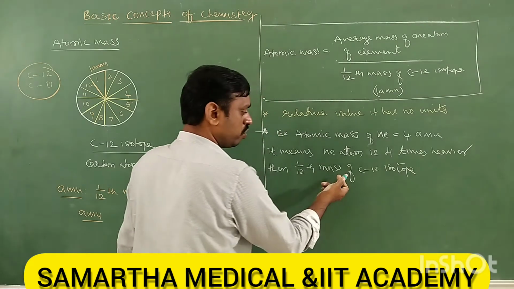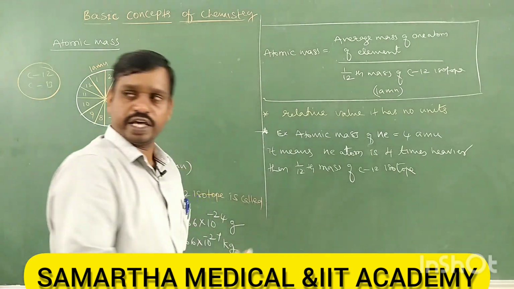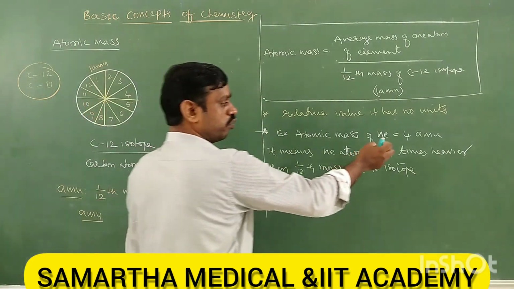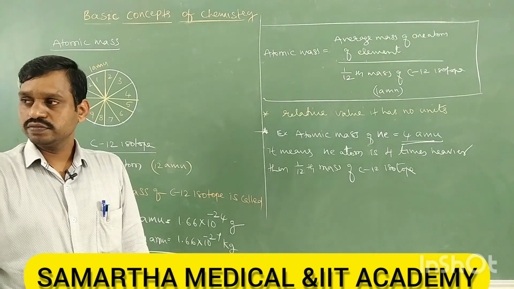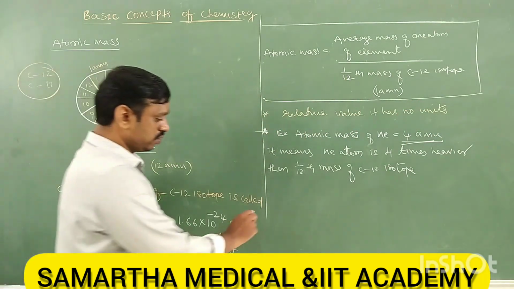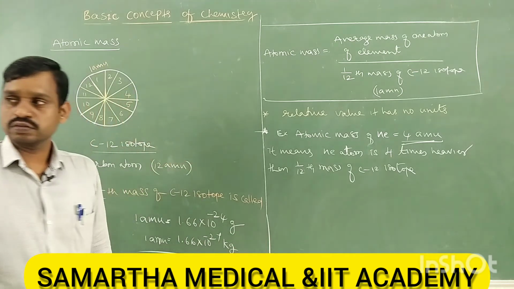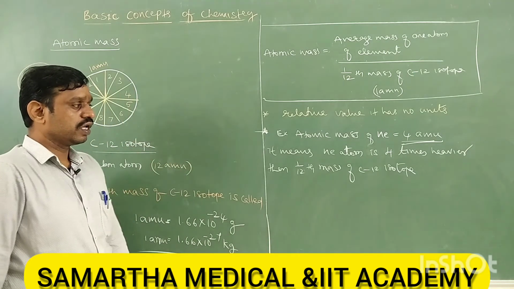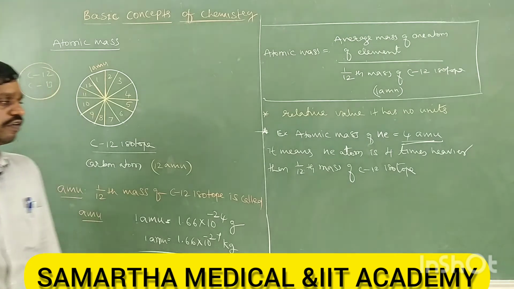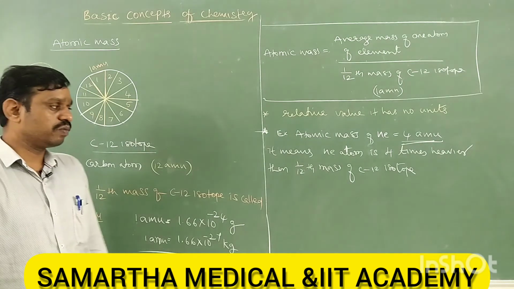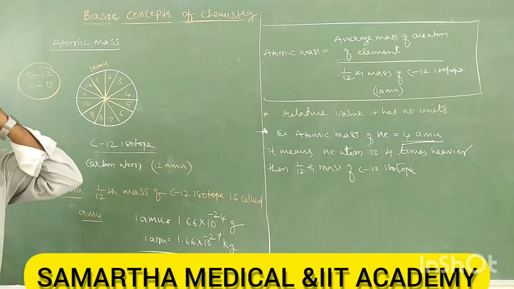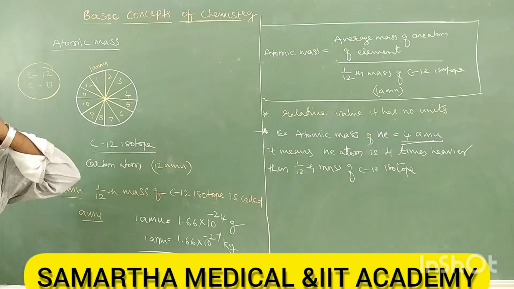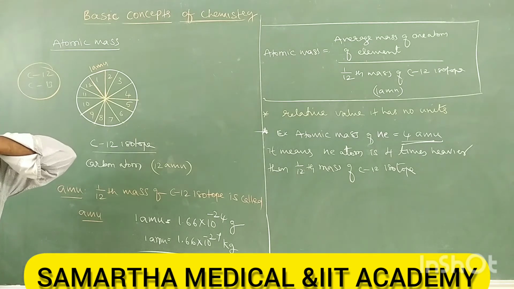Therefore, 1/12th mass of carbon 12 isotope is nothing but 1 AMU. That's what we call 4 AMU. Take down: helium atom is 4 times heavier than 1/12th mass of carbon 12 isotope. Over.